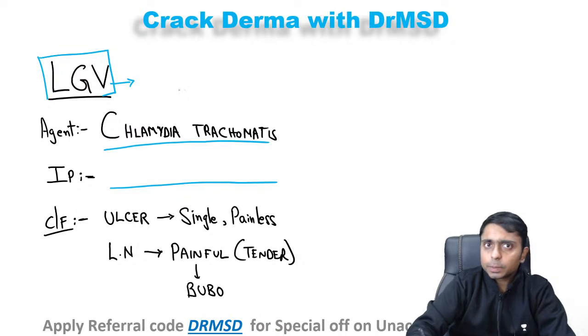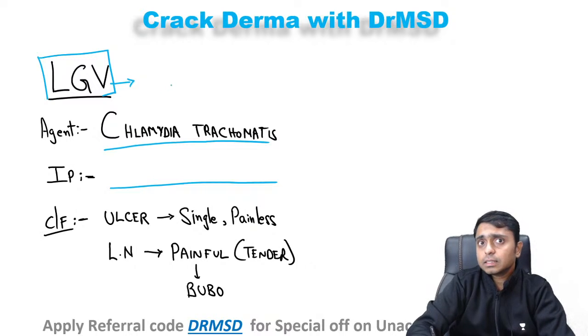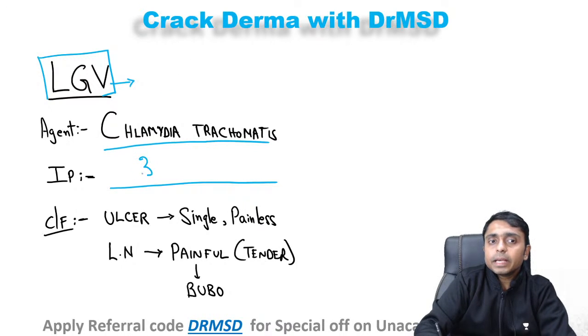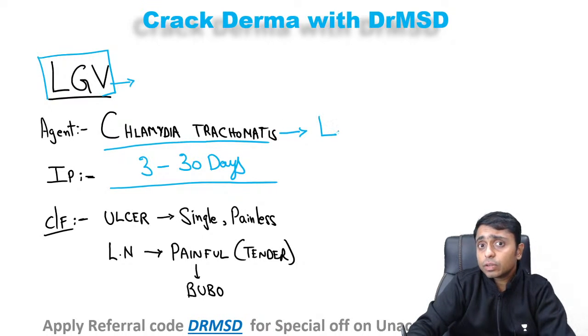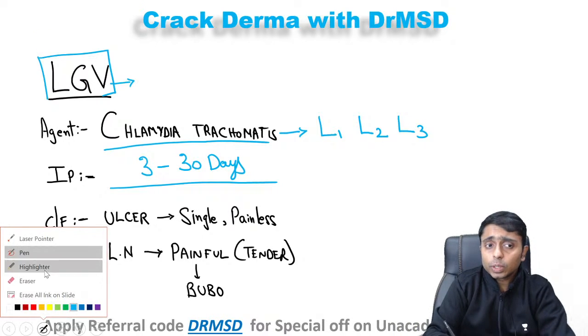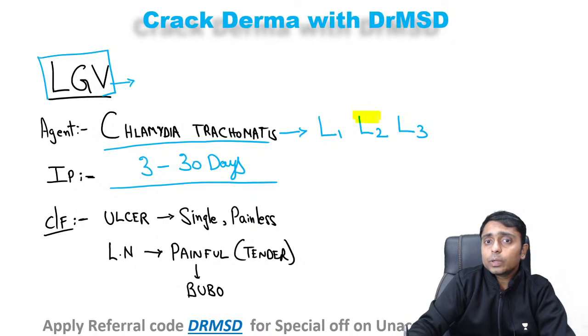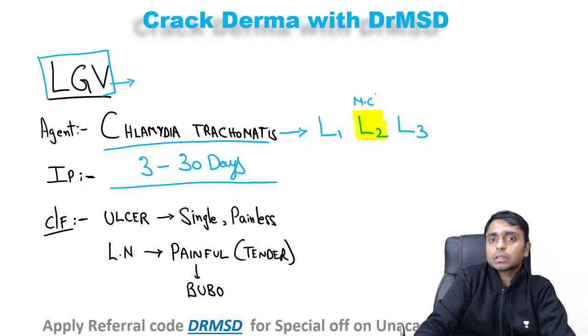It is very easy to remember. There are three letters, so it will be 3 to 30 days. 3 to 30 days is the range. And also in the Chlamydia trachomatis organism, there are various strains which are going to cause LGV, and they are L1, L2 and L3, and I want all of you to remember that L2 is the most common type of Chlamydia trachomatis which is going to cause this LGV. L2 is the most common cause.